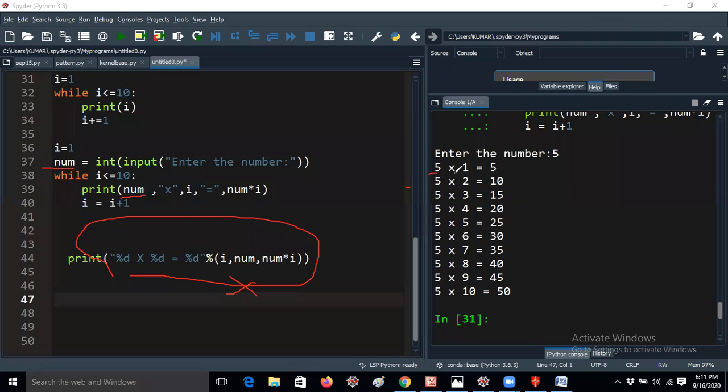But I have to get the symbol, so that's the reason I'm giving the X symbol in double quotes. The comma gives the space automatically in Python. And I am giving i. Why am I giving i here? Because the i value started from 1. It will be printed here as 1, like this.